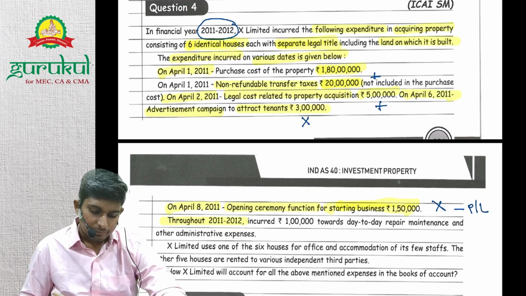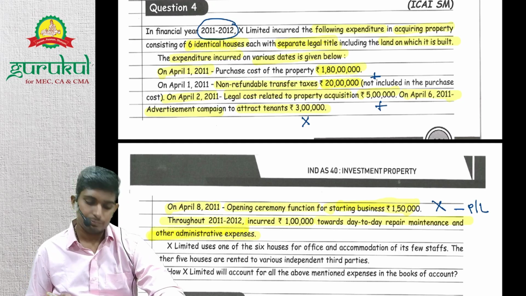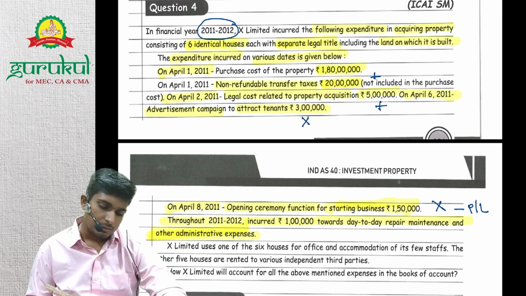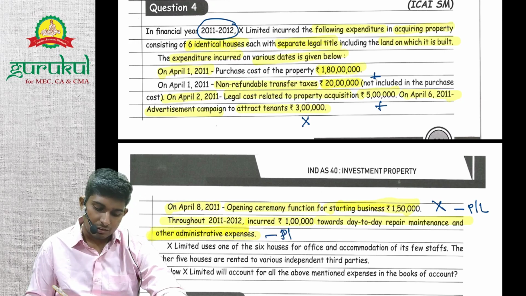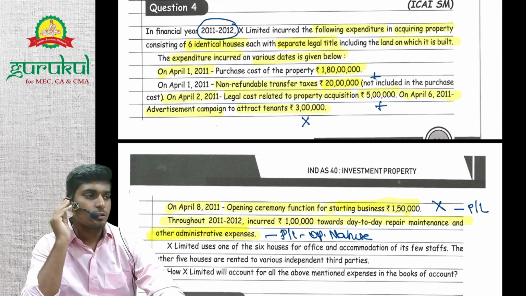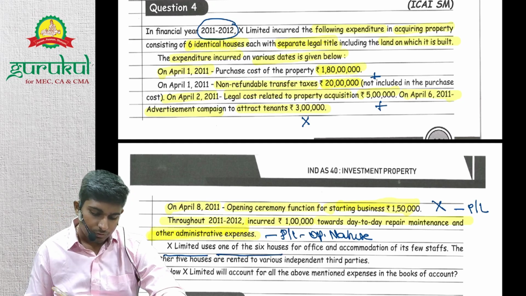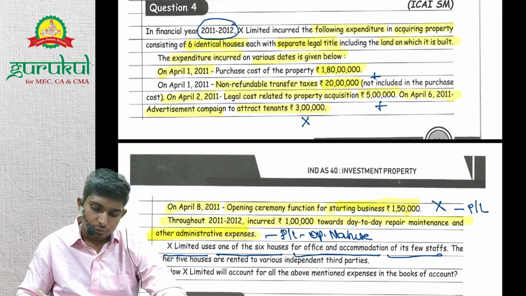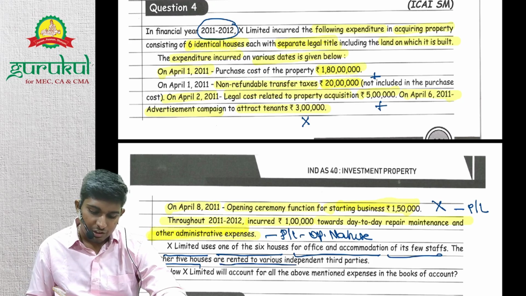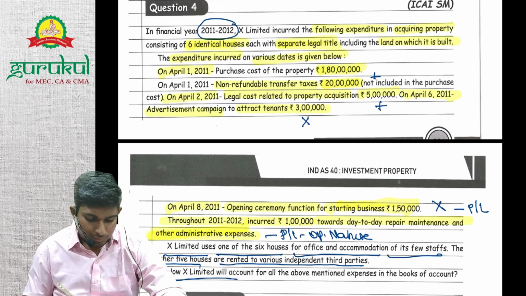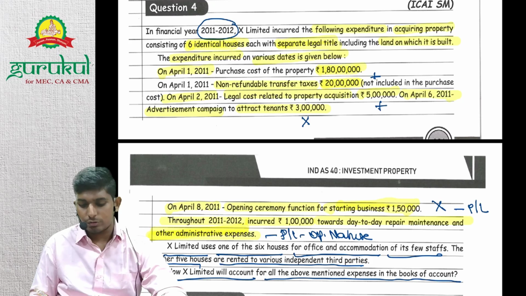Throughout 2011-12, 1 lakh rupees was incurred towards day-to-day repairs and maintenance and other administrative expenses. Whether it will be added to the cost of investment property or PPE: it goes to P&L, because they are day-to-day maintenance expenses of an operating nature. They are not related to acquisition of the asset, right? Next, X Limited uses one of the six houses for office and accommodation of a few staff. The other five houses are rented to independent third parties. How will X Limited account for all the above expenses in its books of account?